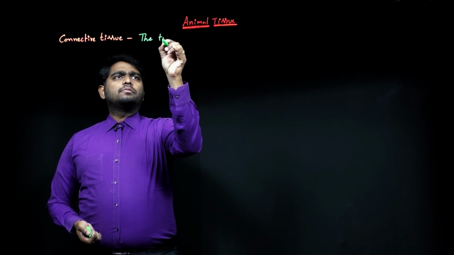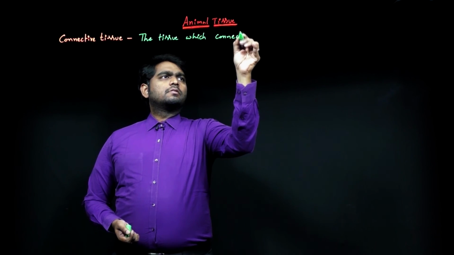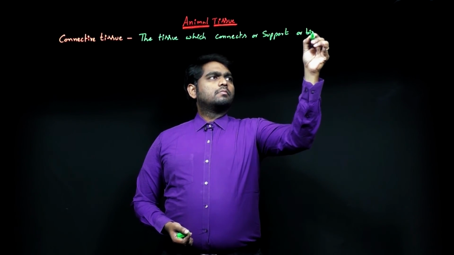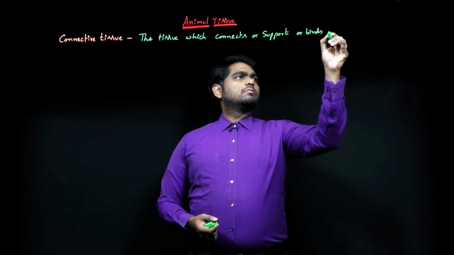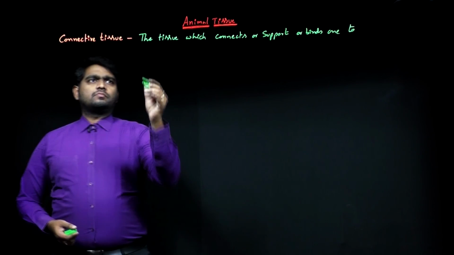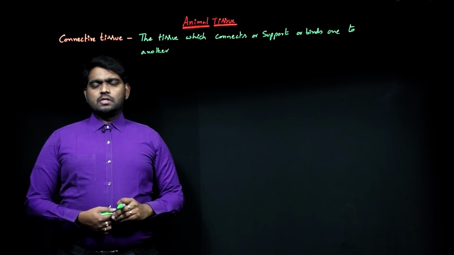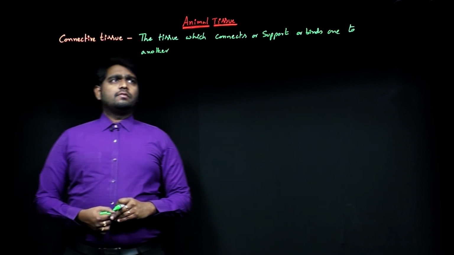The tissue which connects or supports or binds one tissue to another, a muscle to bone or bone to bone, that is called connective tissue.